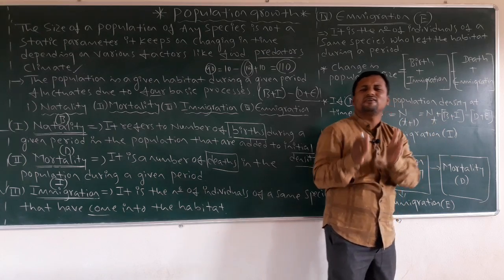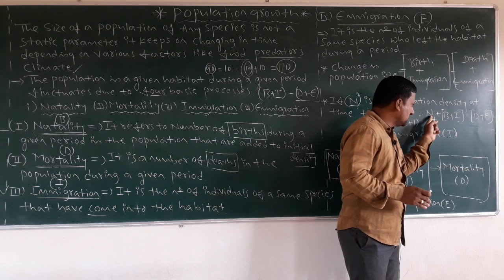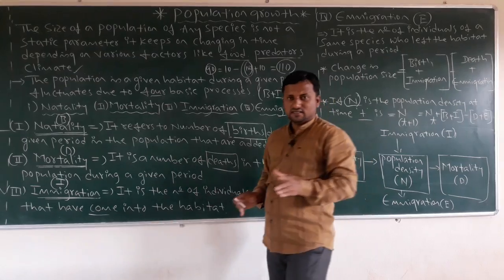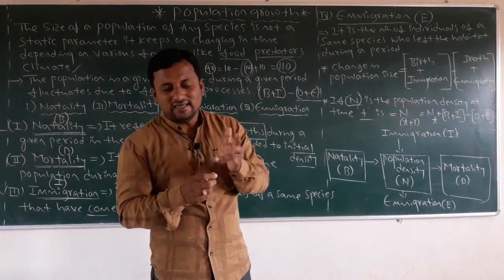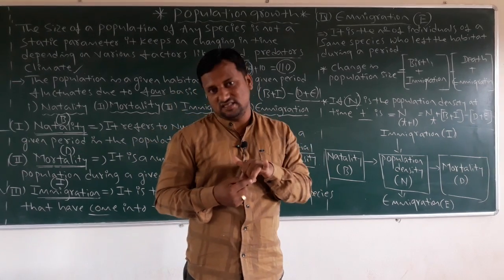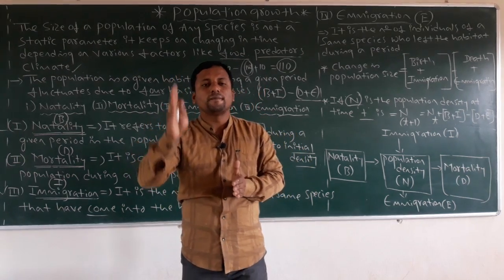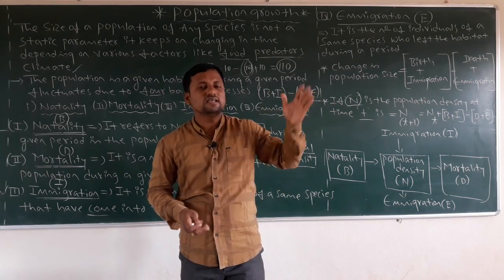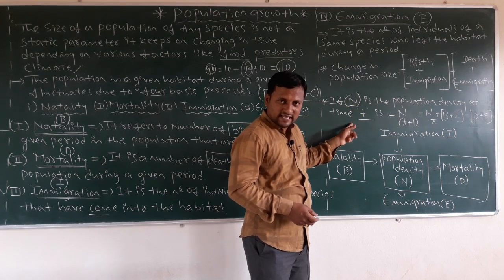That's exactly the number of individuals. How many individuals? The number will be based on B plus I minus D plus E, means it should be based on these four basic processes, whether mortality and emigration or natality and immigration. These are all used to calculate the population density of that population, the density based on capital N during a time t.